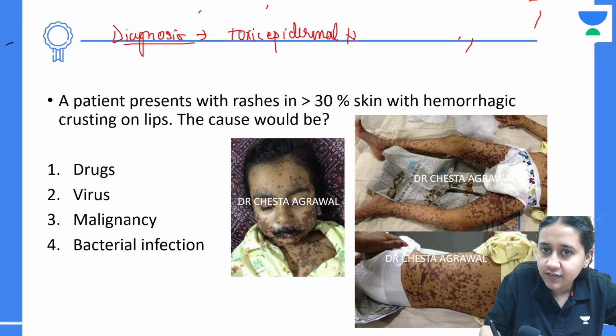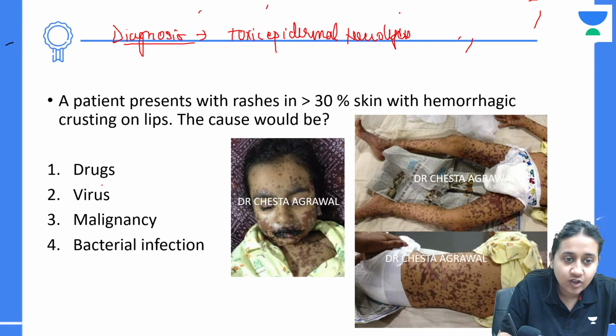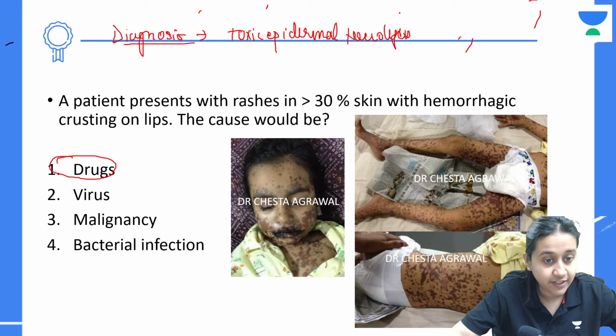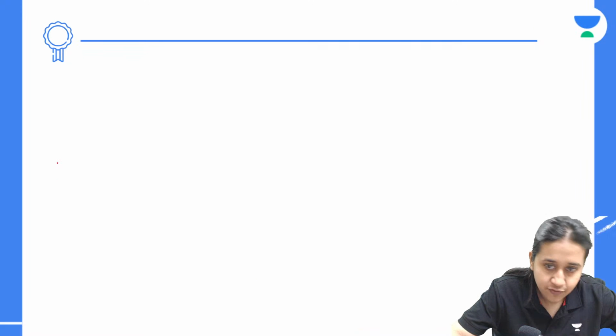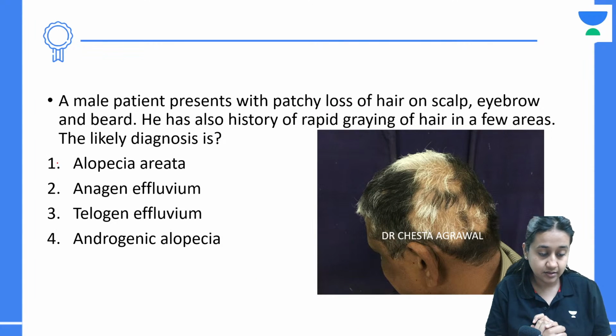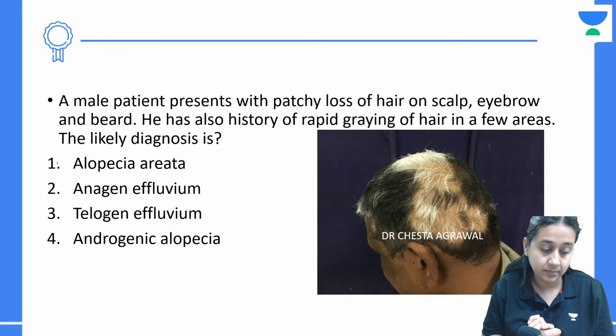Because more than 90% of the body surface area is getting exfoliated. And the cause here would be drugs. Drugs is the most common cause. It is not SJS. Rakesh, for SJS, please remember the body surface area involved is less than 10%.